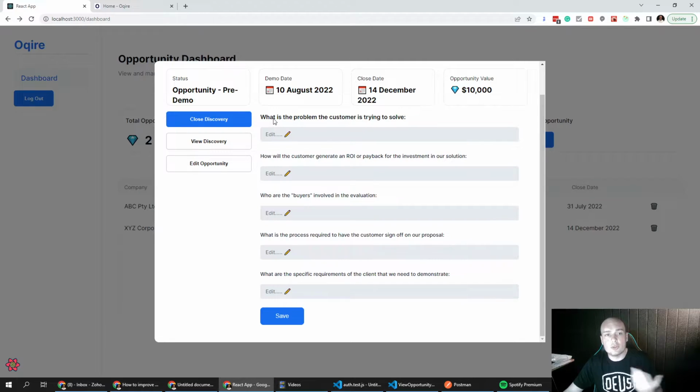What we have here though is a number of questions that are going to be highly relevant in allowing us to create a much more targeted demonstration that increases our chances of winning this business. So the first one, what is the problem the customer is trying to solve? Now I won't fill these out individually for the purpose of time, but I do want to touch on a few of them. For someone who isn't in sales or pre-sales, you might just default to, well, they want a marketing automation suite. Well, that's not really the problem. The problem XYZ Corp want to solve in this instance, we need to uncover that.